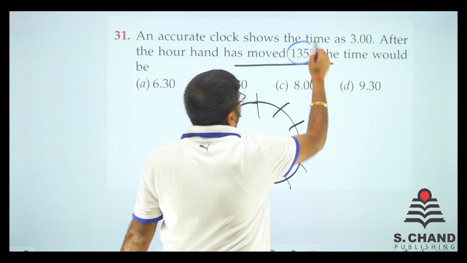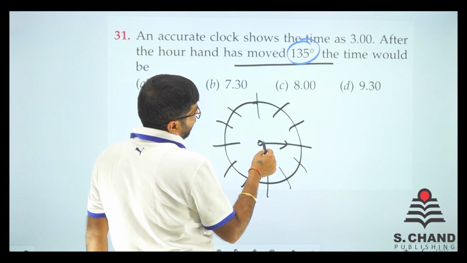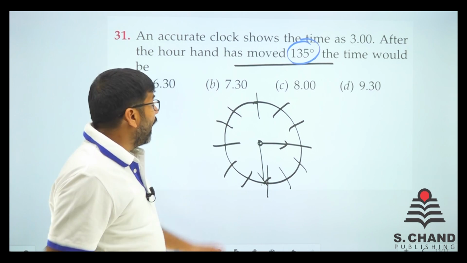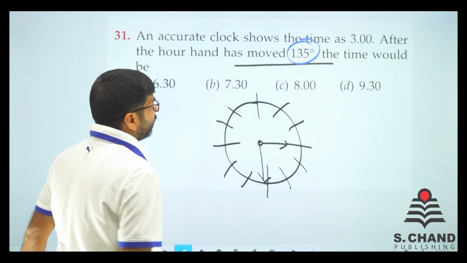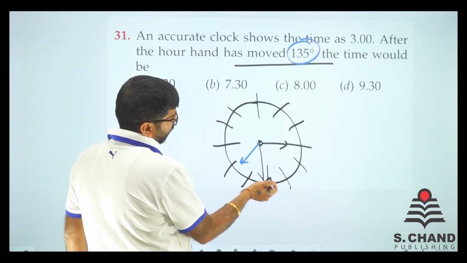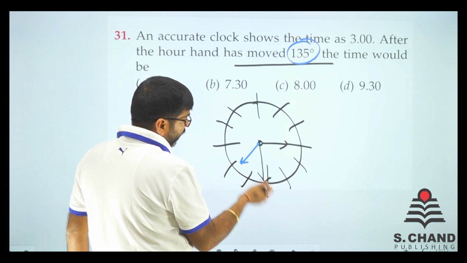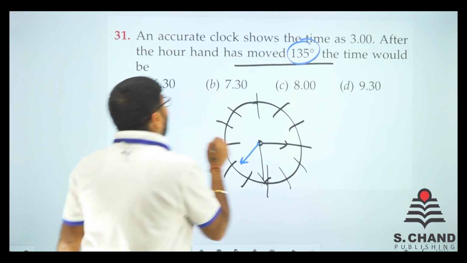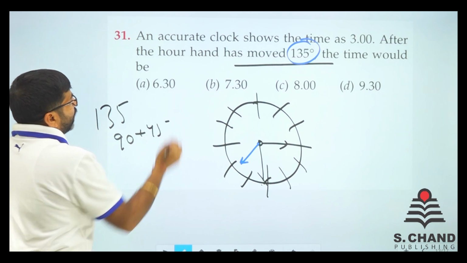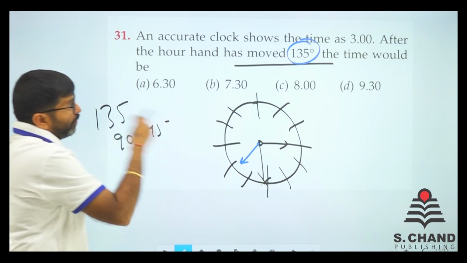So 135 degrees, like this and this. This is 90, this is also 90, and 135 is actually 90 plus 45. So we went 90 here and then 45.